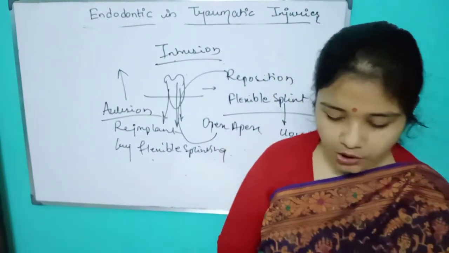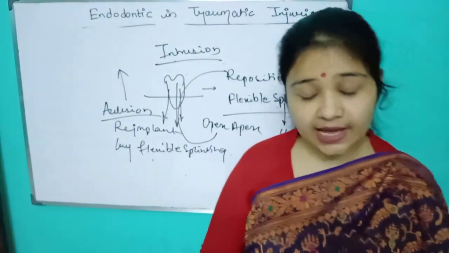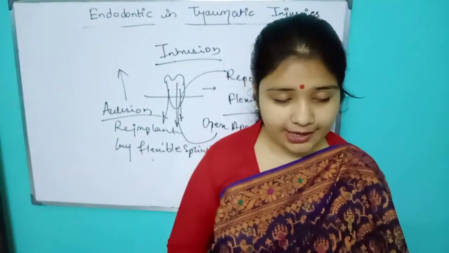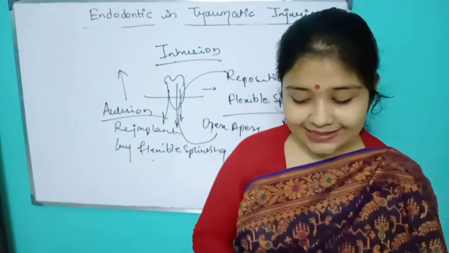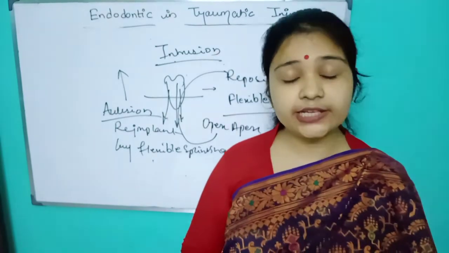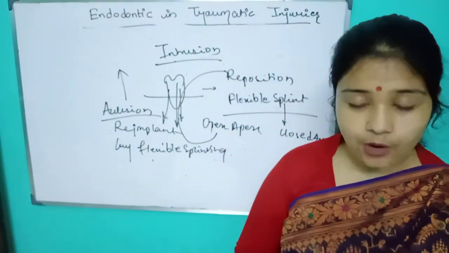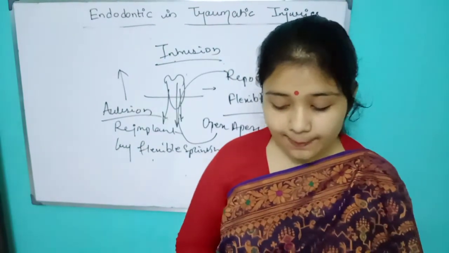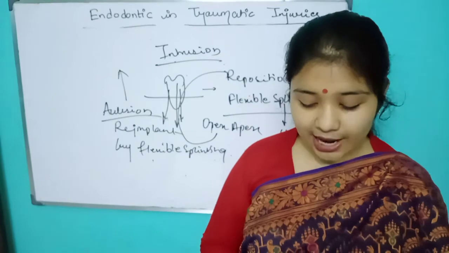Okay, so what are the long-term responses? See, there are many long-term responses. I just named some. External resorption: if there is damage in the cementum, then there is external resorption. Then cervical resorption: if there is a subepithelial infection, then there is cervical resorption.